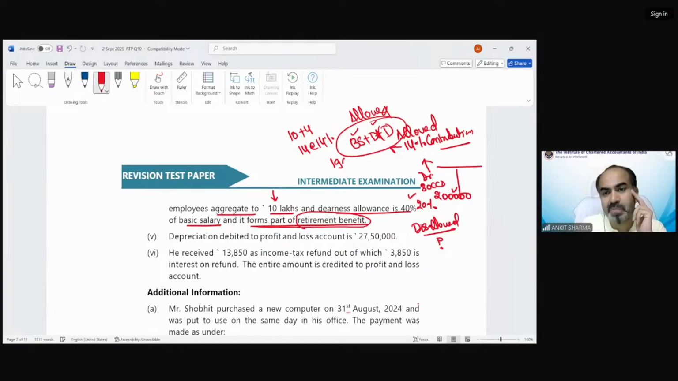1,96,000. So as per 80CCD, you could claim 1,96,000 maximum deduction, which is up to 14%. But you have claimed 2 lakh rupees. So how much have you claimed extra? 4,000. So we are going to add back 4,000 in our profit.